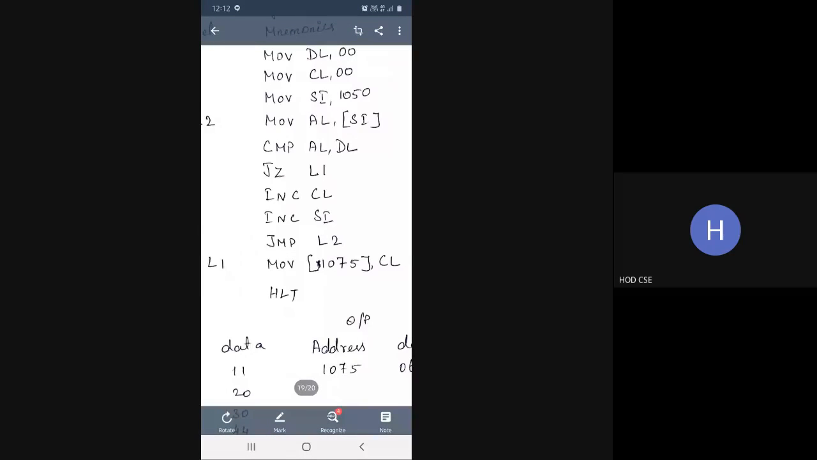Next, reverse string. Reverse string is nothing but just using push and pop instructions. So generally we are going to push a set of data into a stack.